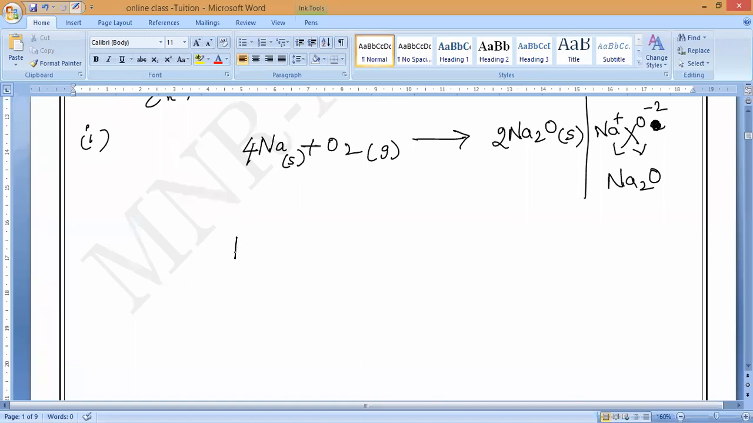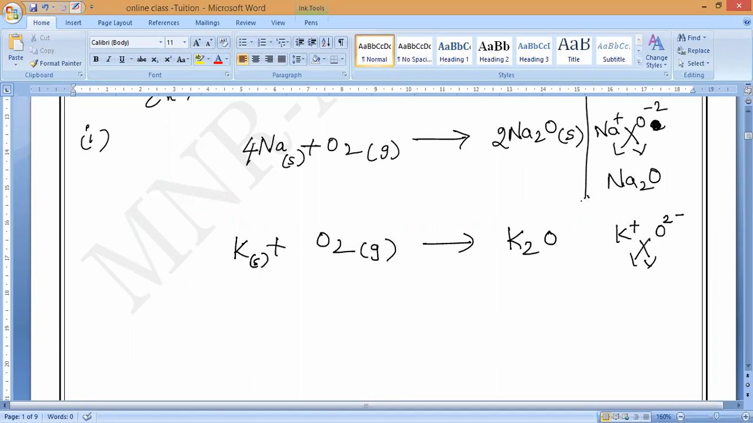Tell me, potassium reacting with oxygen. What is the state of potassium? Solid, reacting with oxygen, gas. It will form potassium oxide, K2O, because potassium is +1 and oxygen is 2 minus. Balancing: 4K plus O2 gives 2K2O.